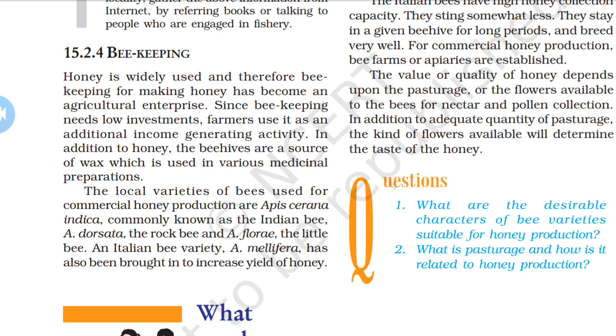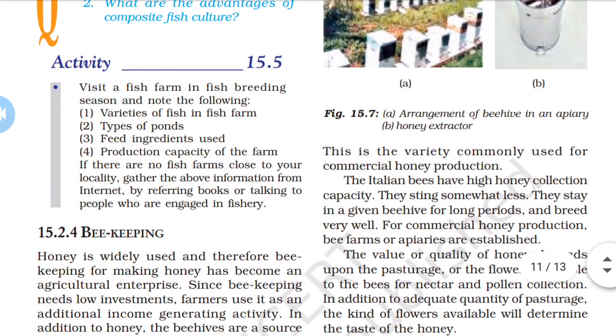Now there are different local varieties of the bee. In Gujarati they are called deshi, bhamariyu, gussiyu. For commercial honey production, the main ones are Apis cerana indica, that is the Indian bee, Apis dorsata, the rock bee, and Apis florea, the little bee. These are varieties of bees, and these are commonly used for commercial honey production.